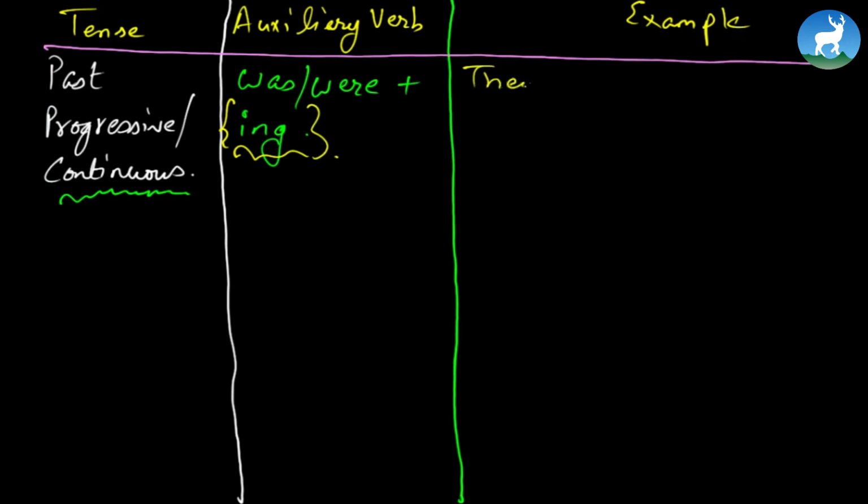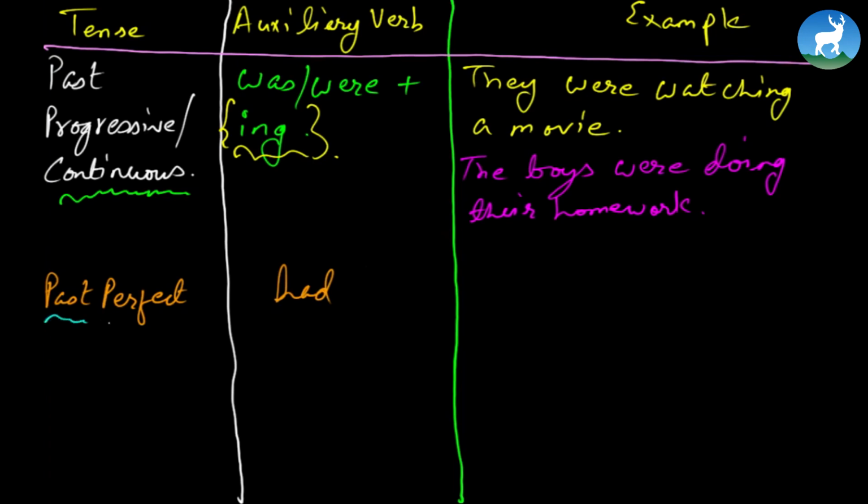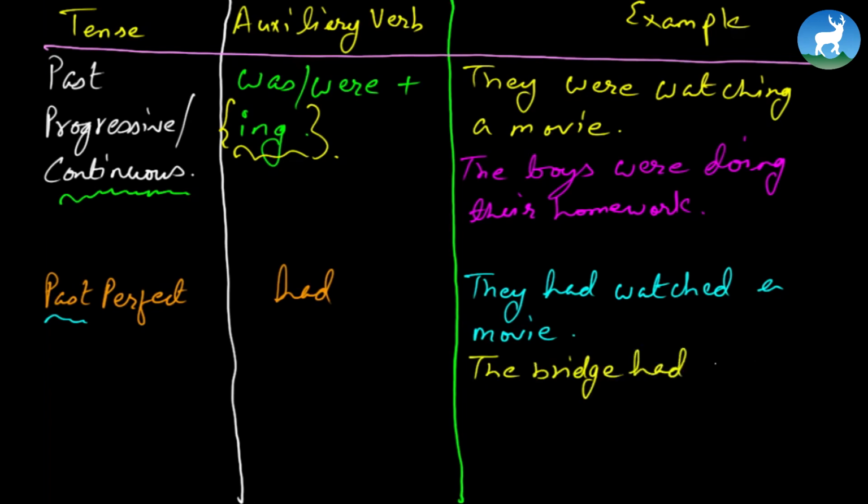For instance, they were watching a movie. The boys were doing their homework. See? Now we move further. Now what we have next is past perfect, and its auxiliary is going to be had, and it means that an event happened in the past and it completed in the past. An event had completed in the past. Now if I'm to continue the same example, they had watched a movie, or let's say the bridge had collapsed.